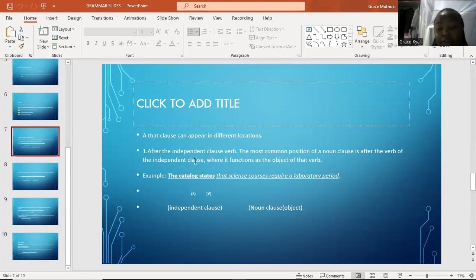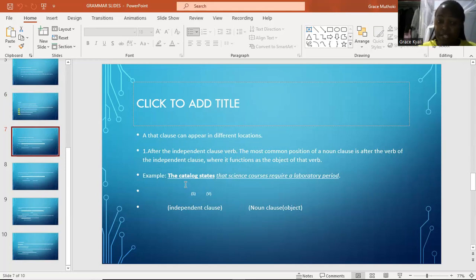That clause can appear in different locations. It is not a must that it appears at the beginning of a sentence. Number one, after the independent clause verb, it's where that clause can appear. The most common position of a noun clause is after the verb of the independent clause, where it functions as the object of the verb.